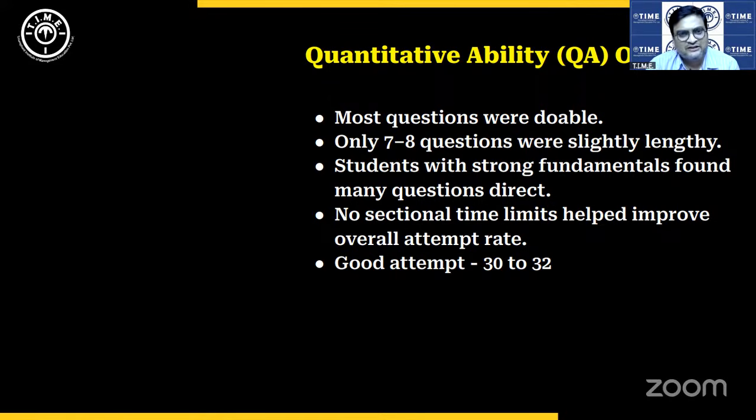So in the QA section, the number of questions hasn't changed. As I said at the start of the session, it didn't change. So 40 questions were asked this year also. So the breakup was slightly, or I would say majorly, tilted towards the arithmetic section. So when I say arithmetic, I mean the regular RPV questions: percentage, profit loss, simple interest, compound interest, time, speed, distance, time and work, average, mixture, allegation.